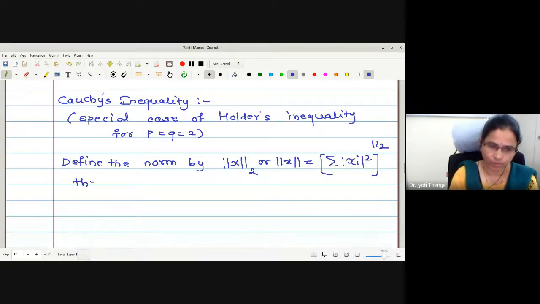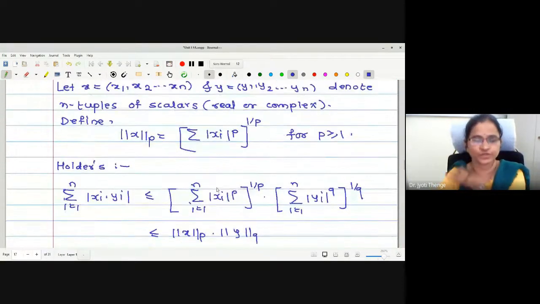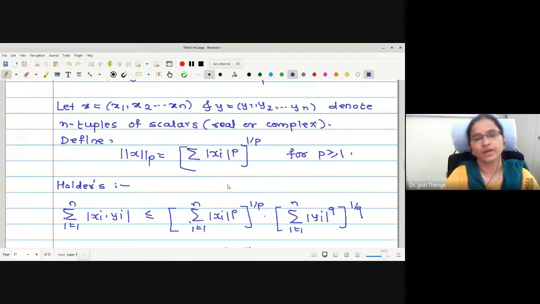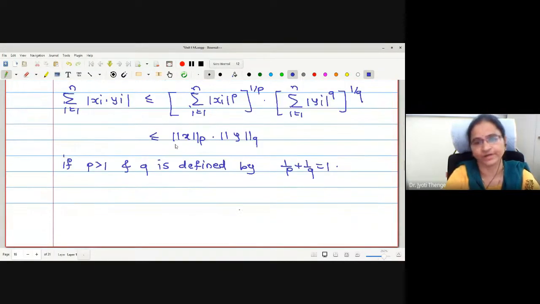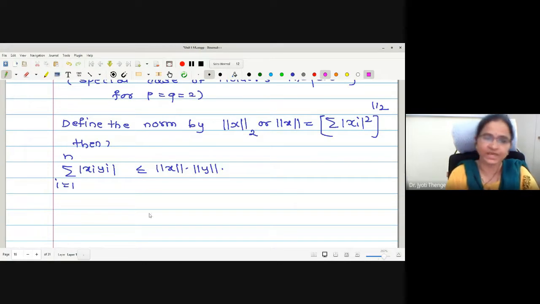Then, what does the inequality tell us? Summation mod xi yi, i equals 1 to n, is less than or equal to norm x into norm of y. These are some famous inequalities which we were using in order to prove the examples of n-dimensional Banach spaces. Now, here let us put p equal to 2 and understand how the distance is being calculated. In Cauchy's inequality, we have kept the value of p as 2. Now let us try to think how this distance is being calculated.